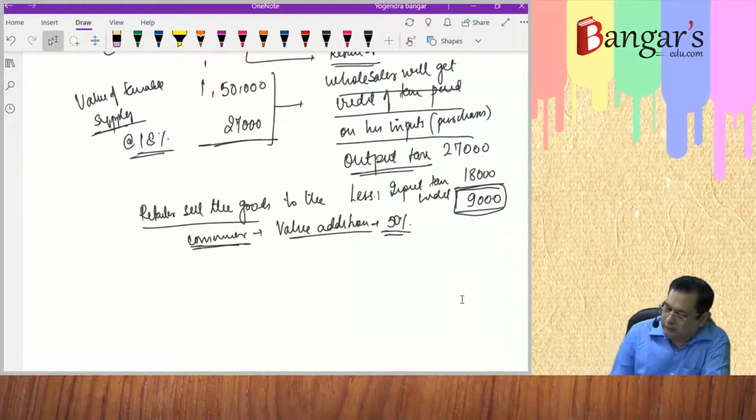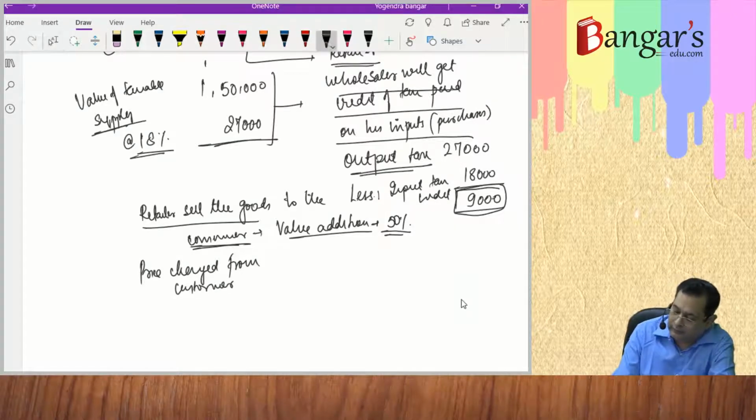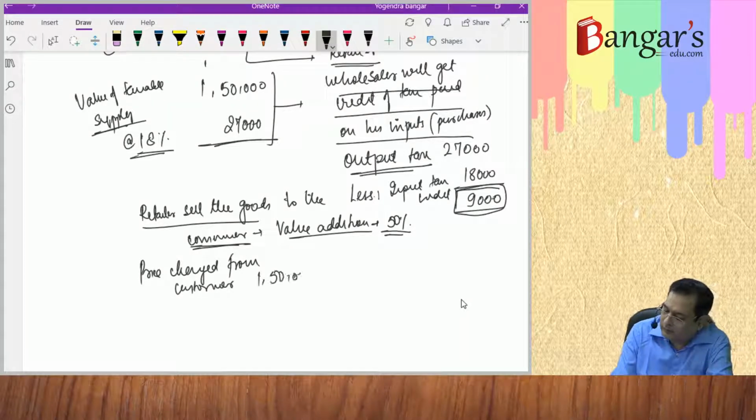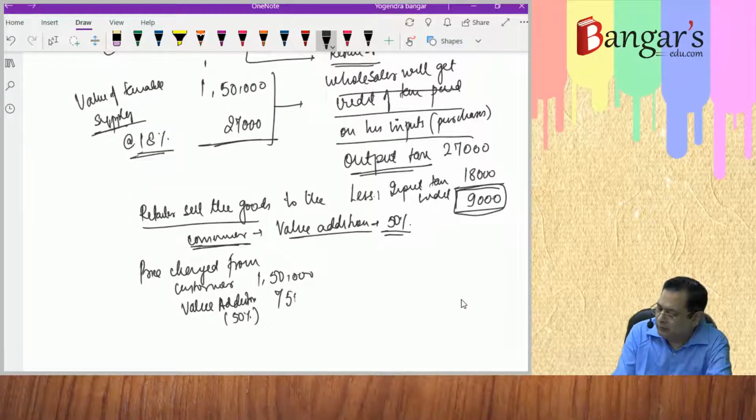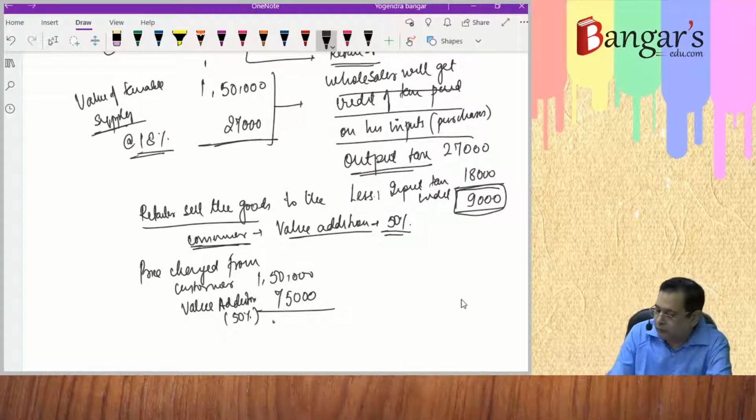So here, what will be the price excluding taxes which is charged from the customer? 1,50,000 plus value addition, a margin of 50%, that is 75,000. 1,50,000 into 50%. That is 2,25,000.